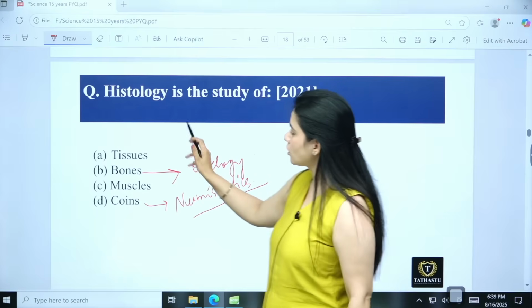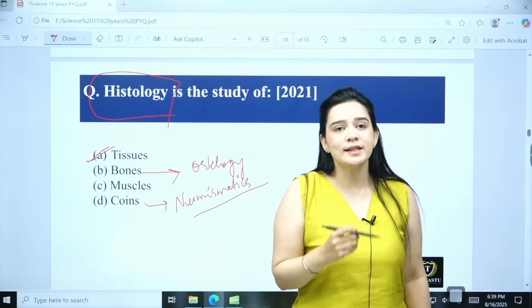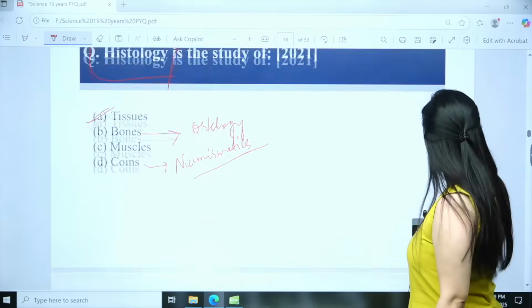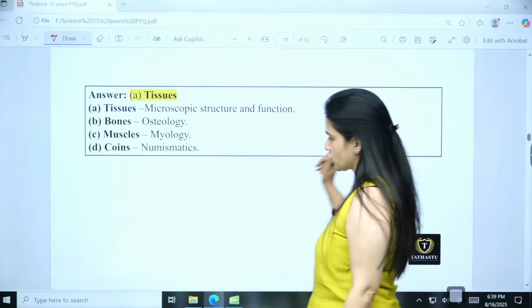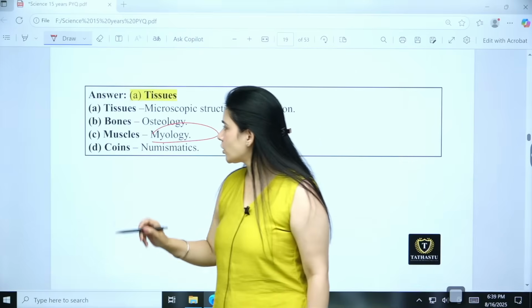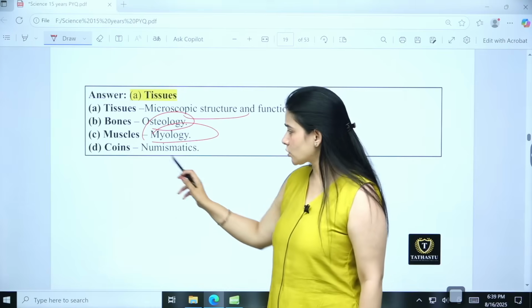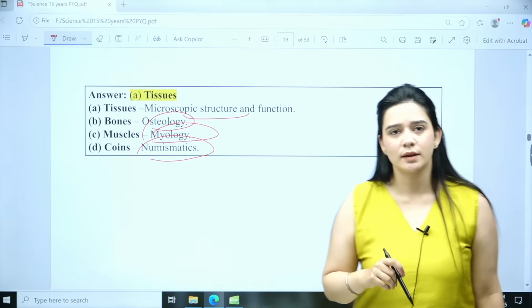Okay. Histology is the tissue study. When we are studying about the tissues, that is histology, the study of tissues. And for the muscles we call it mycology or myology, sorry. It is myology, osteology, and we have histology, and we have coins, we have numismatics, right.